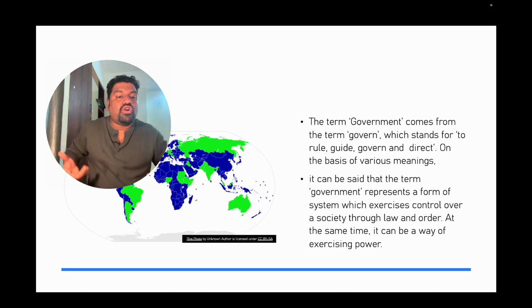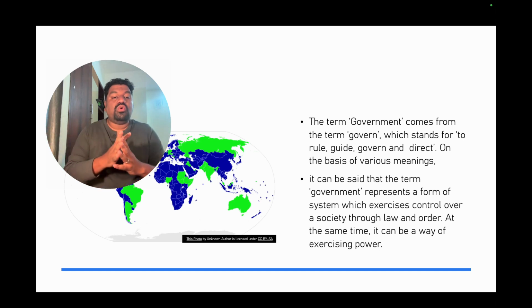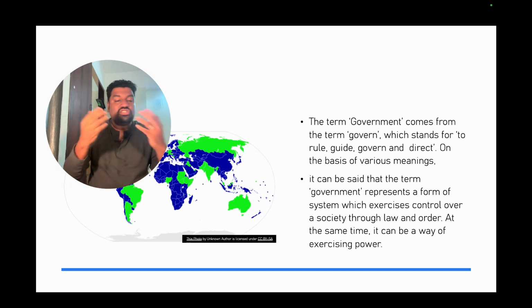Otherwise, if there is no government, there is a rogue state. Anyone can do anything. There is no law. There is no one to govern you, and you can do whatever you want. You are not under any constitution. You are not under any government. So that is a lawless land.